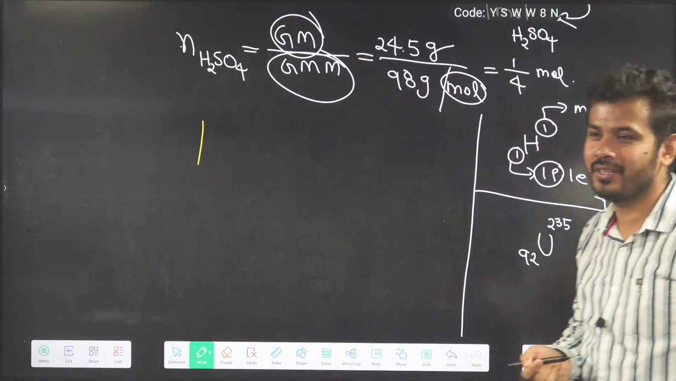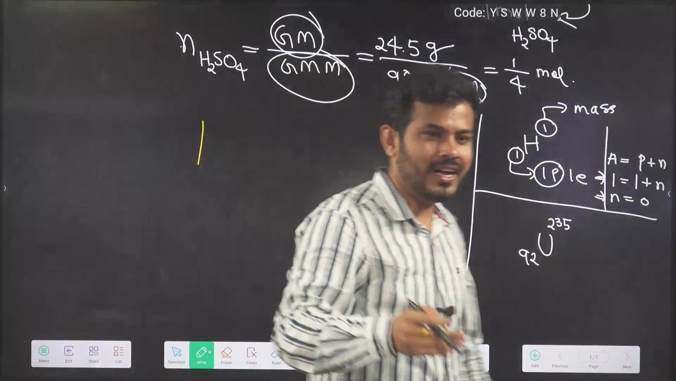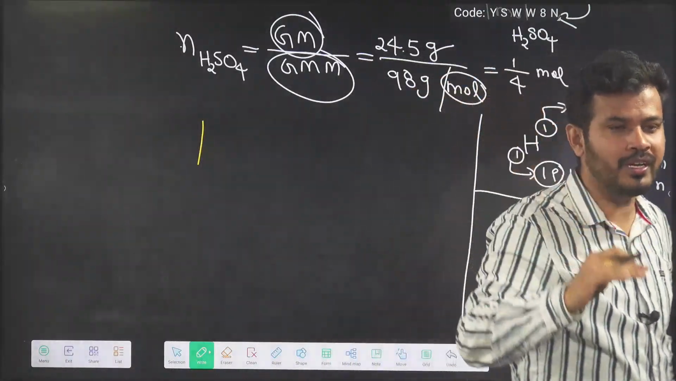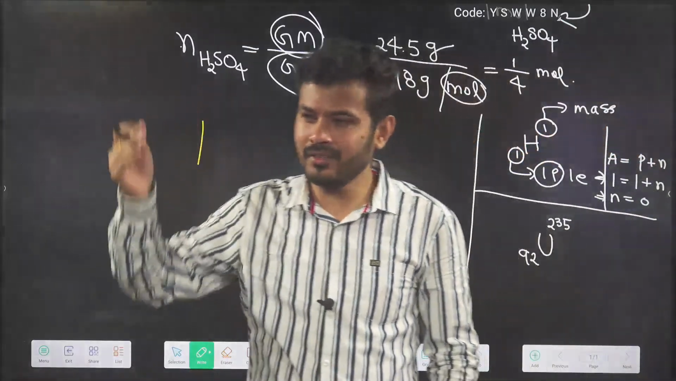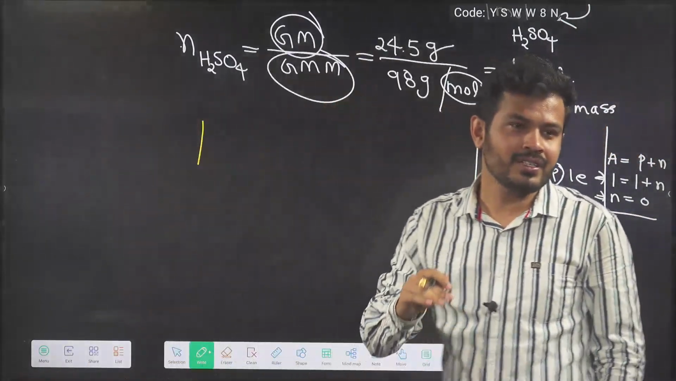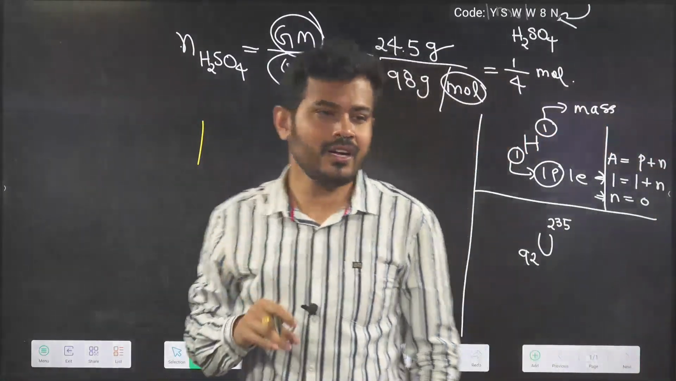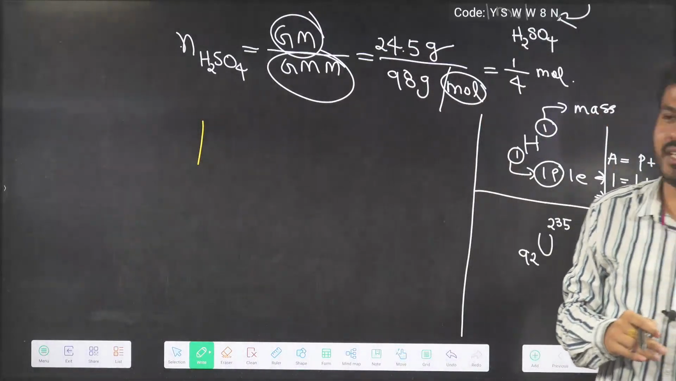It is not the same. Similarly, in the uranium example, if you go beyond atomic number 20, till 20 almost the mass is just double the atomic number. But after that, the mass is much higher than the atomic number. That means the number of neutrons will be increasing in that case.